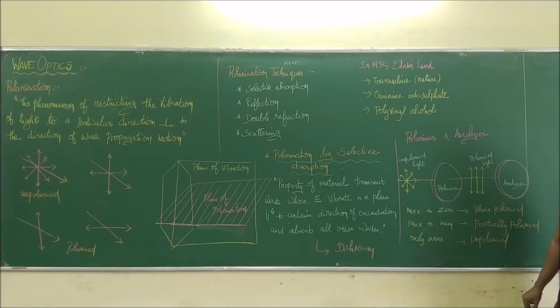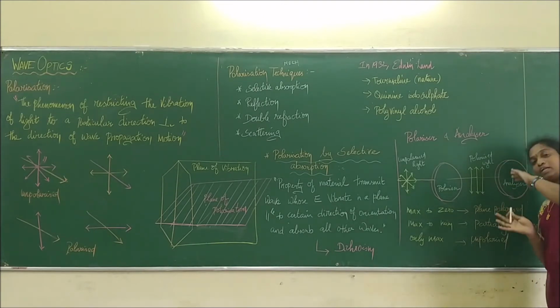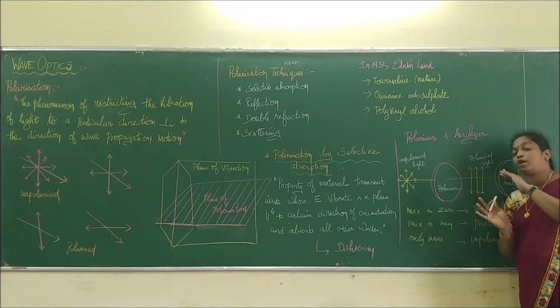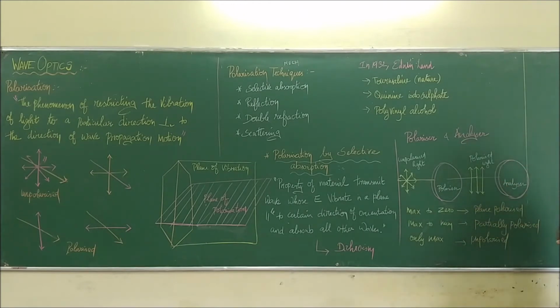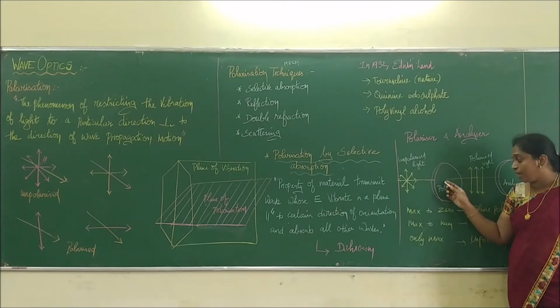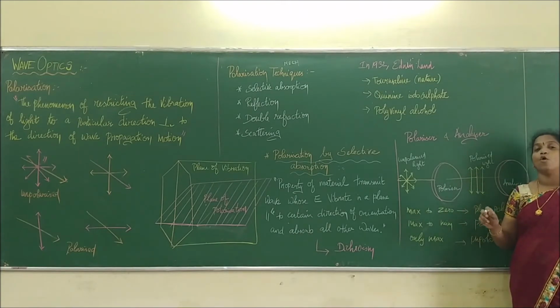When we keep the analyzer in the right direction, we can easily see the image. If I rotate it by some angle theta, or 90 degrees, we will not be able to see the image. Then the light which emerged from this device is polarized light.